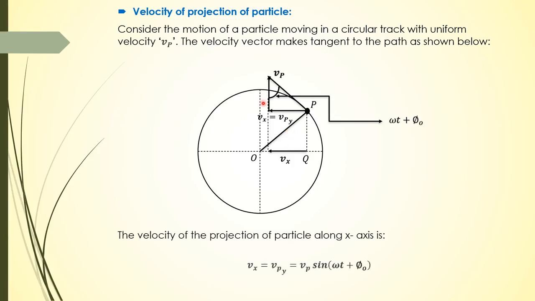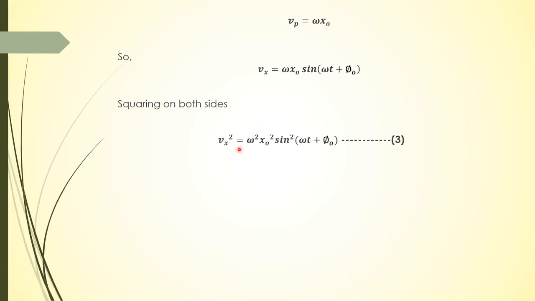Since we are talking about the projection, the velocity of projection will be Vpy. We neglect Vpx. Now the velocity of projection of the particle is Vx, which is equal to Vpy, which is equal to Vp sine of omega t plus phi. But Vp is equal to omega x naught. So Vx, the velocity of projection, is equal to omega x naught sine of omega t plus phi naught. Square the equation. Vx square is equal to omega square x naught square sine square of omega t plus phi naught. I mark it as equation number 3.